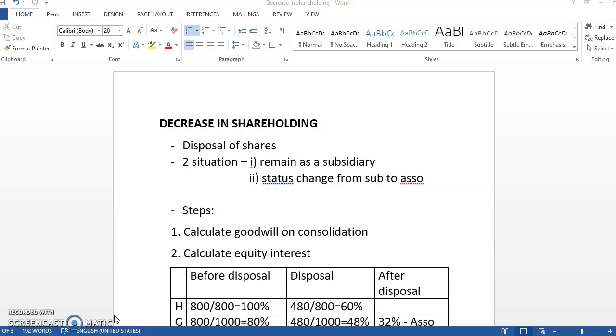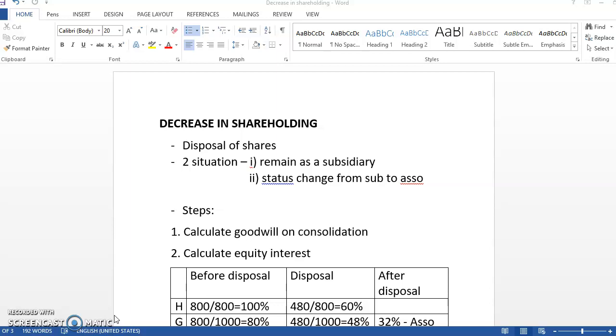Actually, there are two situations when there is a decrease in the shareholding. The first one, the company will remain as a subsidiary. Remaining as a subsidiary means that, for example, initially the holding company acquired a subsidiary, and later when they dispose, the status of the company still remains as a subsidiary.